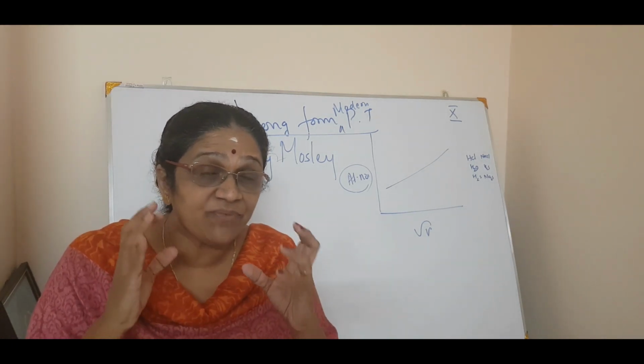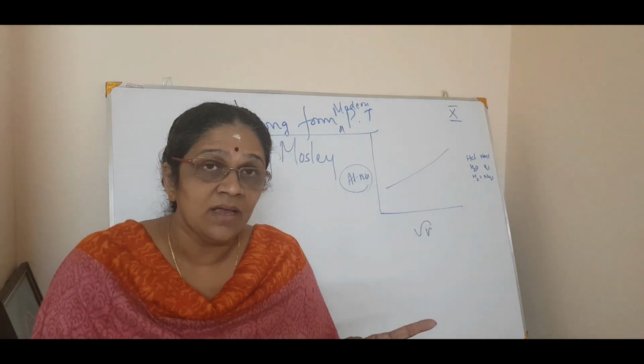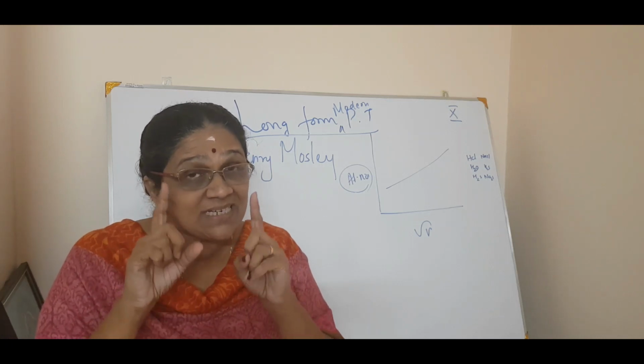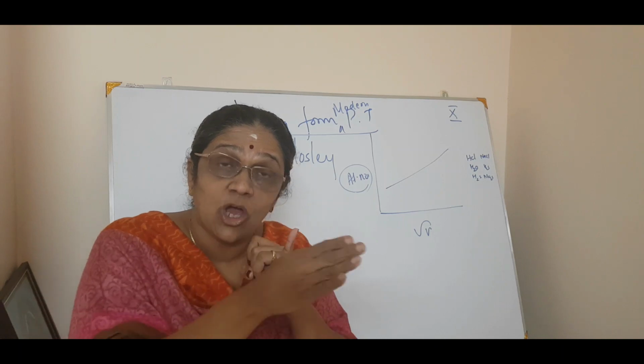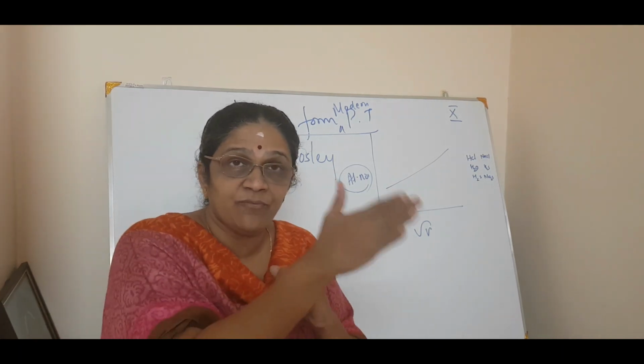Clear? So what is the fundamental property of an element? Is it atomic mass or atomic number? It is atomic number, isn't it? So when you consider atomic number, we can say there is a gradation in atomic number, isn't it? After 1 it will be 2, 3, 4. Why?